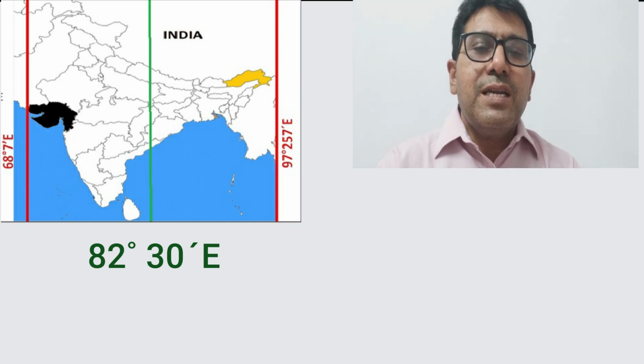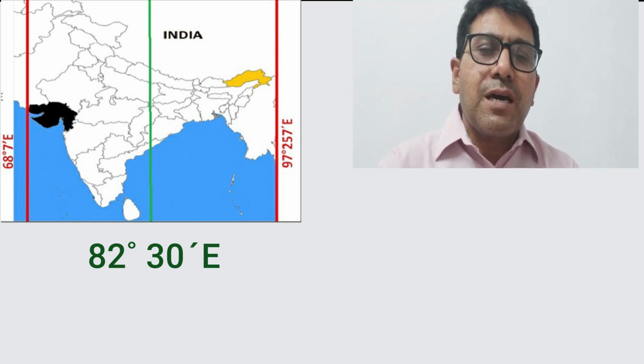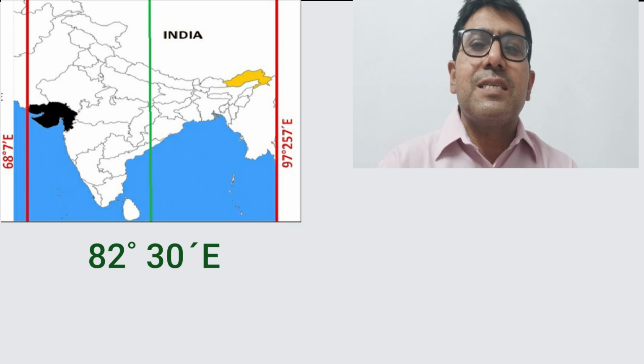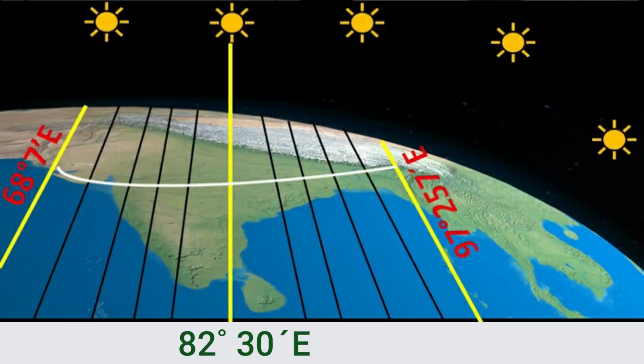So even though the sun rises 2 hours earlier in Arunachal Pradesh than in Gujarat, watches show the same time because we have chosen the time of 82.5 degree east as the standard time of the country, and because of this it makes a uniform time throughout the country.